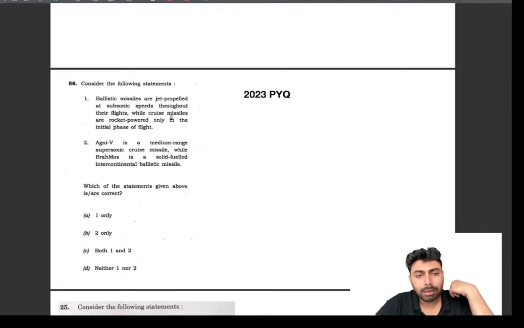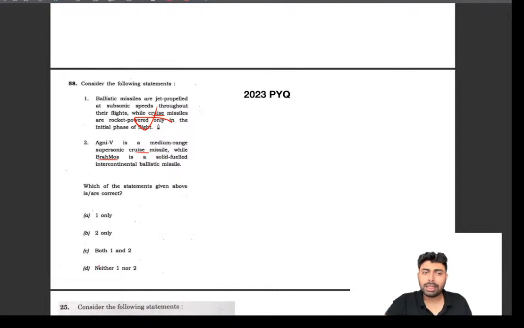But this statement is switched. Instead of cruise missiles, ballistic missiles are given, and instead of ballistic missiles, cruise missiles are given, and that is wrong. Again, Agni 5 is a medium range cruise missile? No, it's a ballistic missile, and BrahMos is the cruise missile. Again, both of the statements given are interchanged. They are right only if interchanged, and D is the answer.